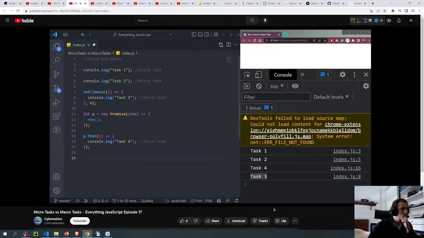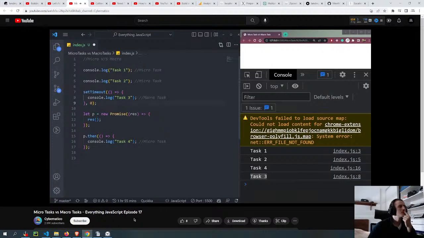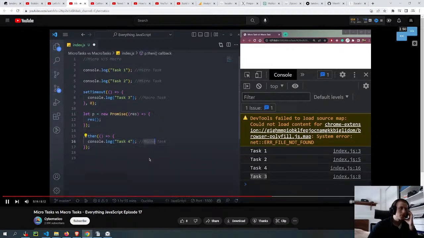So what is happening here is the JavaScript engine is running the code. It encounters this console log, which is micro. Then it will consider this also micro. Then it comes here. This comes here in the engine. It's not micro, it's macro. Then the engine will skip it to the next task, which is this. So it is also a micro promise task, so it will execute it. Micro first, and then macro.